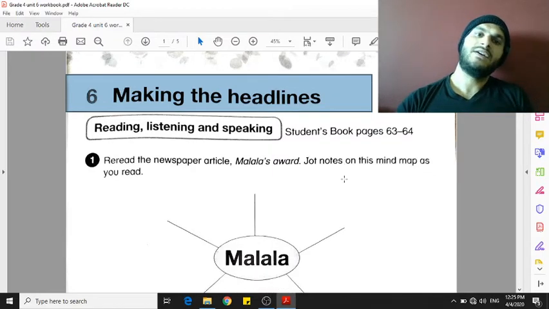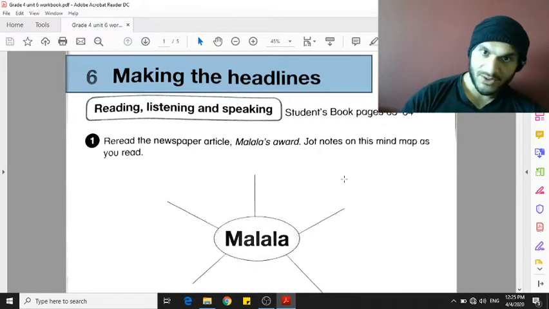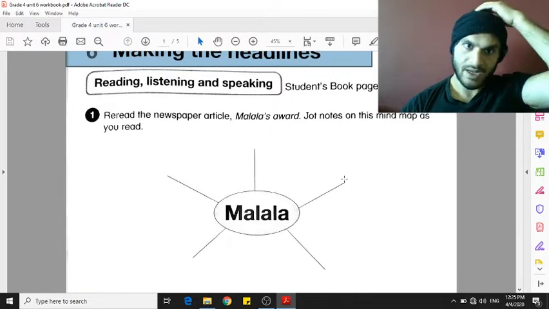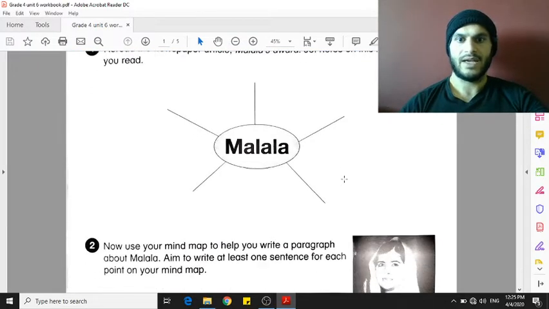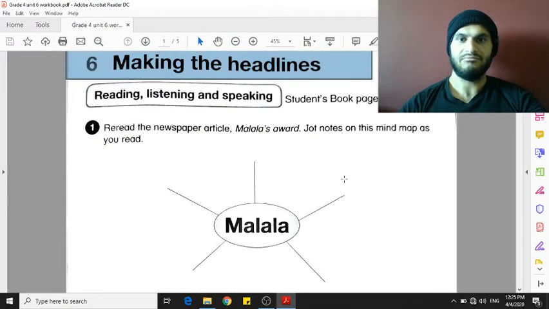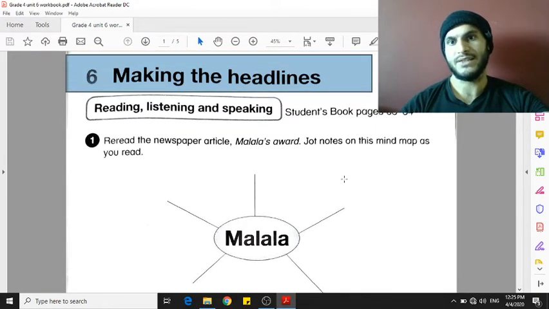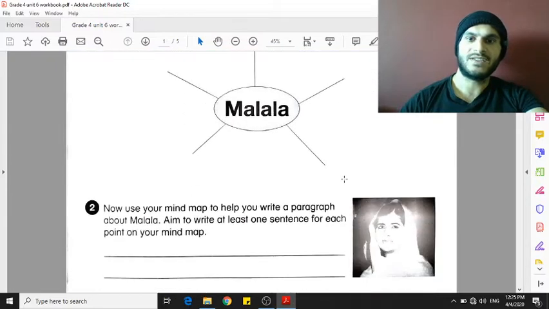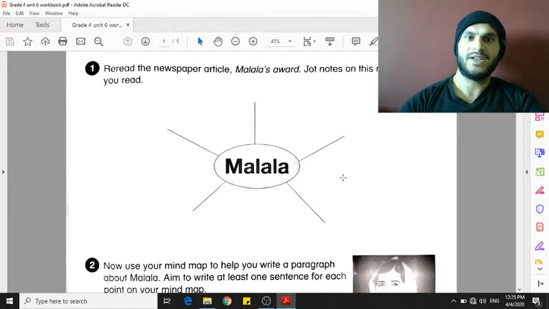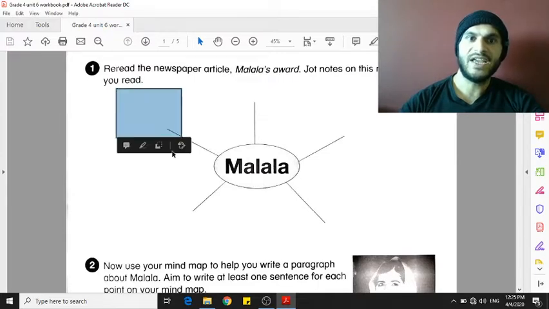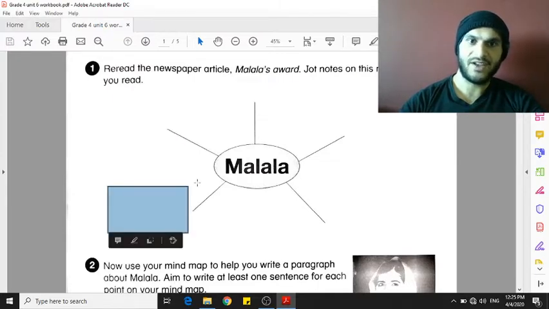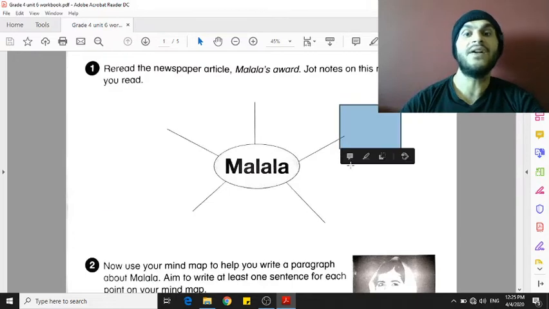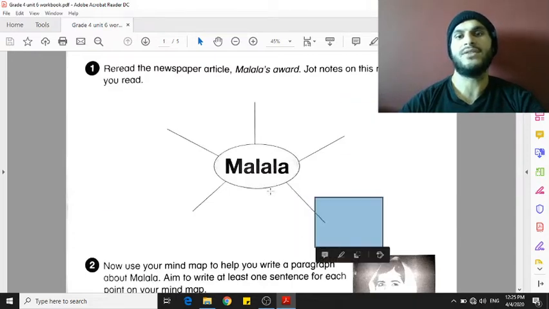Now, if you remember when we read about Malala and her story, we wrote a news article. The last time we did it, we thought first of the main events. So this is Malala, and this is her story. Here, we need to write the main events. The main events means the very, very important things that happened to her.